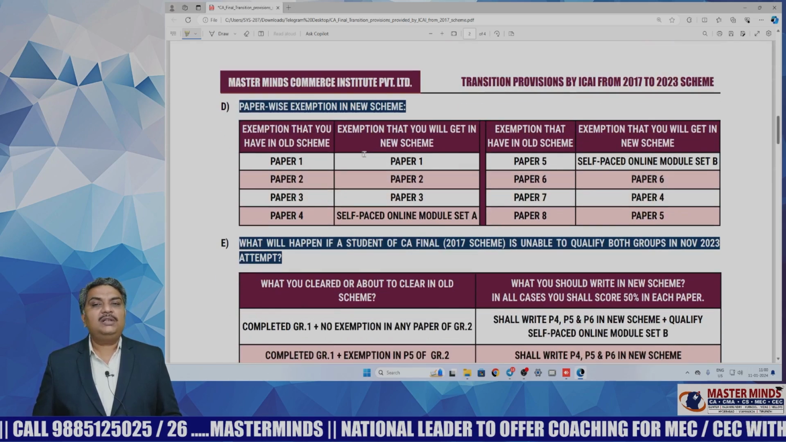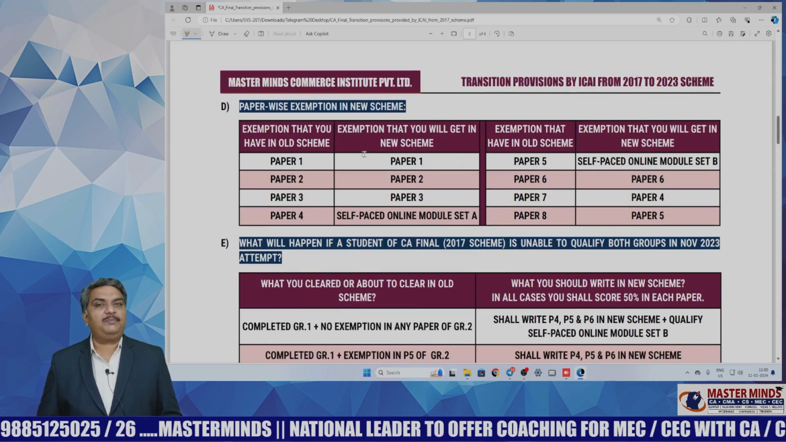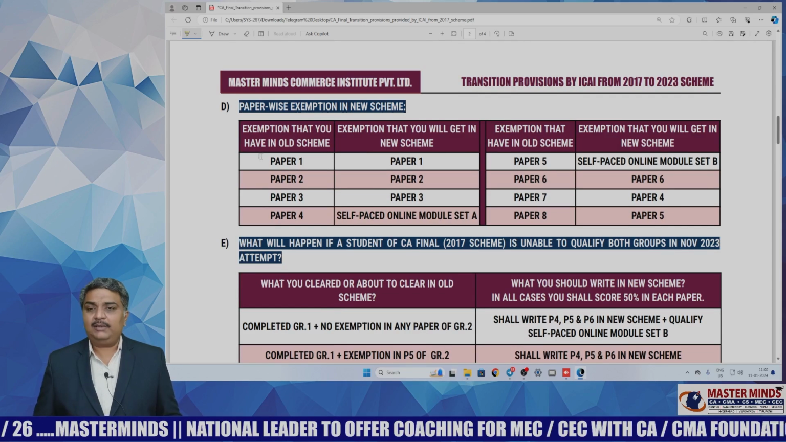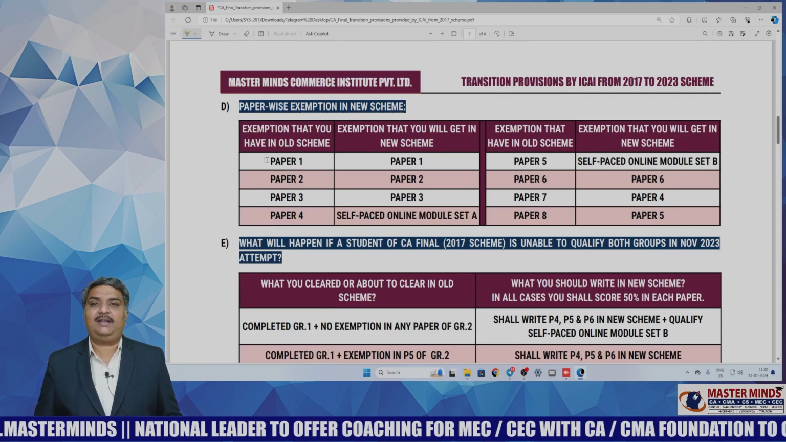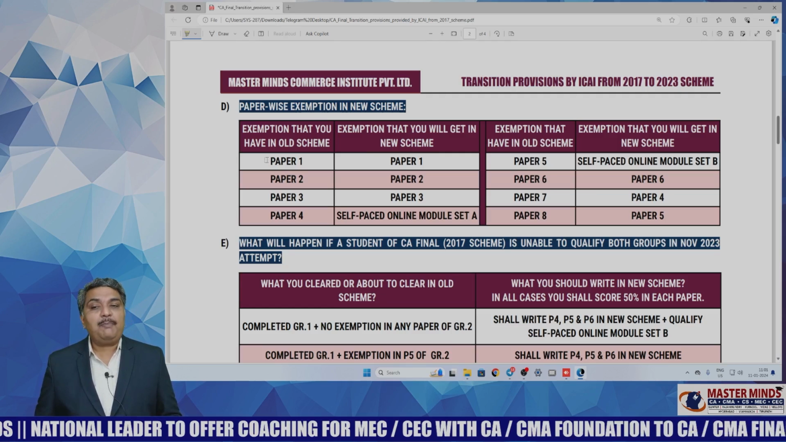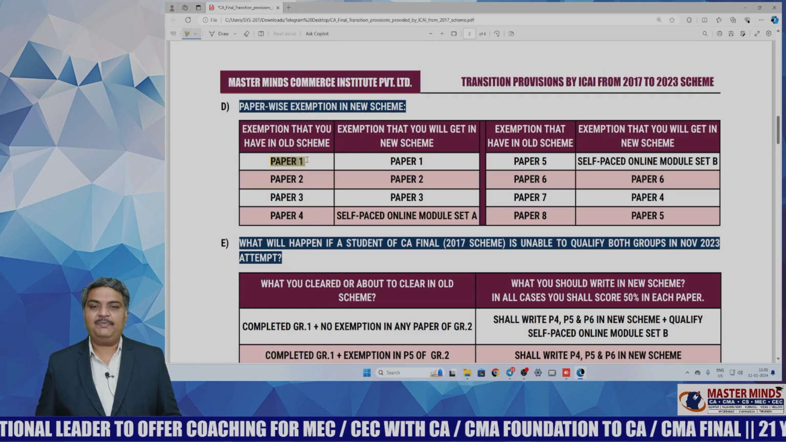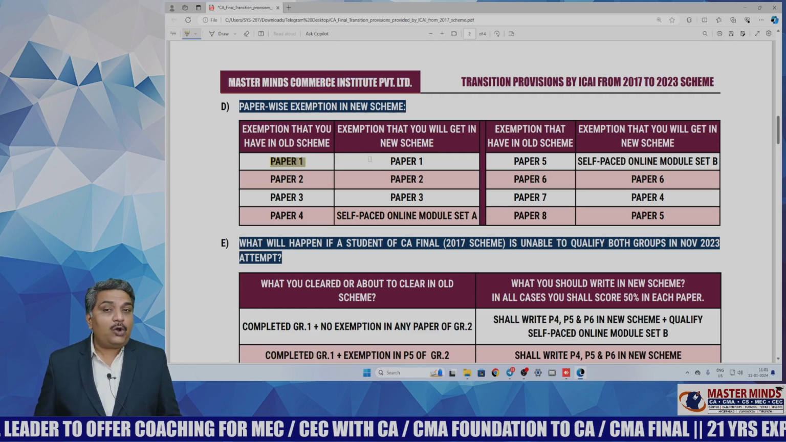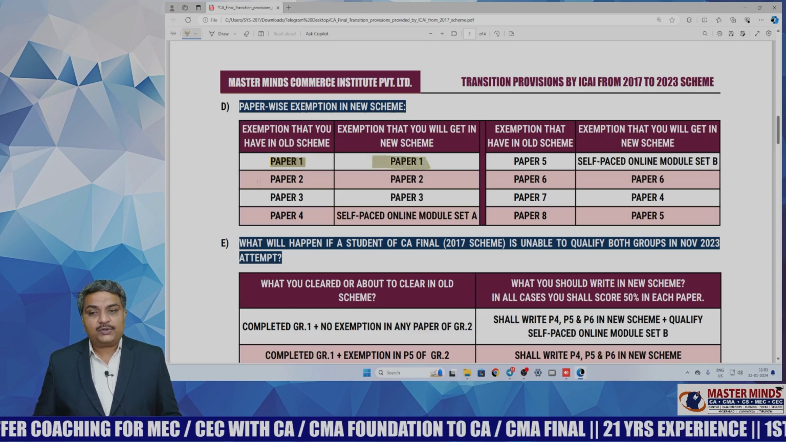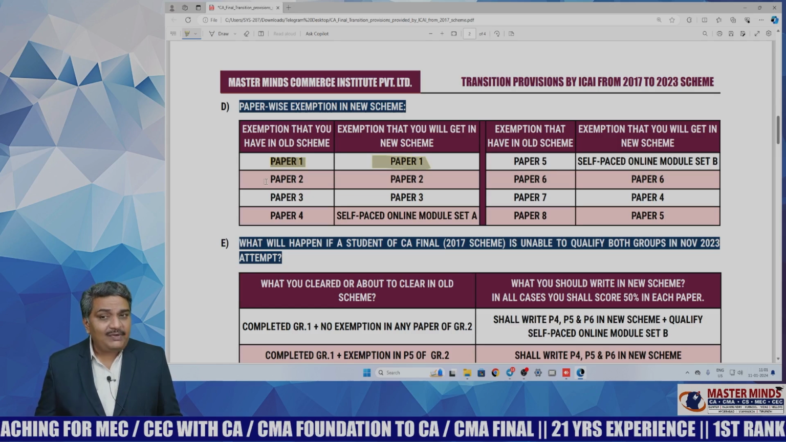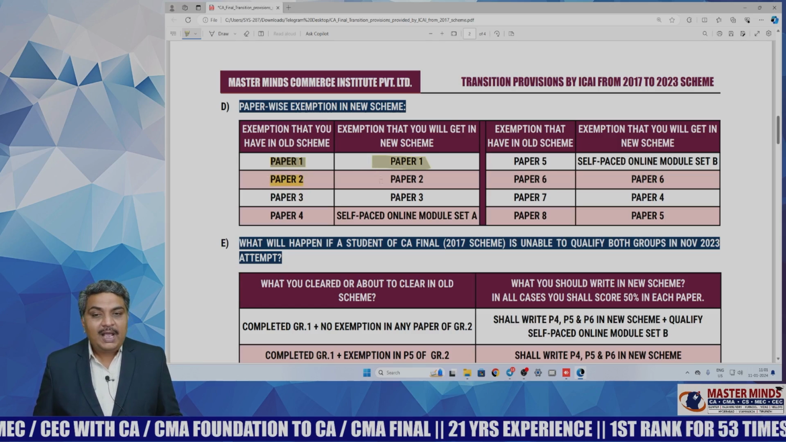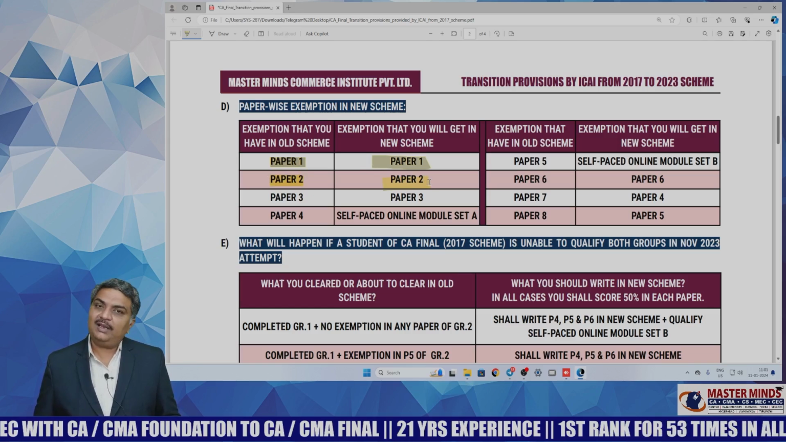Now comes the most valuable information, that is paper-wise exemption in the new scheme. For example, if a student has an exemption in paper 1 of the old scheme, then that student will also get an exemption in paper 1 in the new scheme. If a student has an exemption in paper 2 in the old scheme, then he will be exempted in paper 2 in the new scheme.